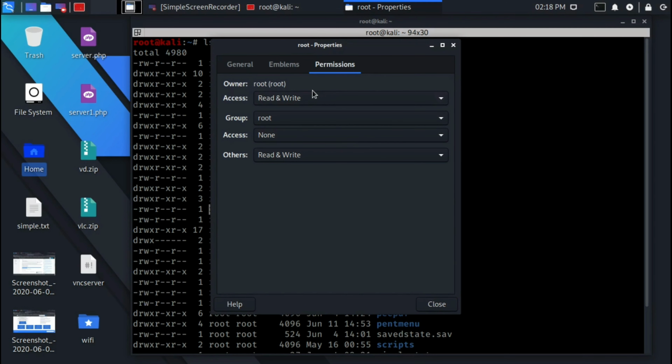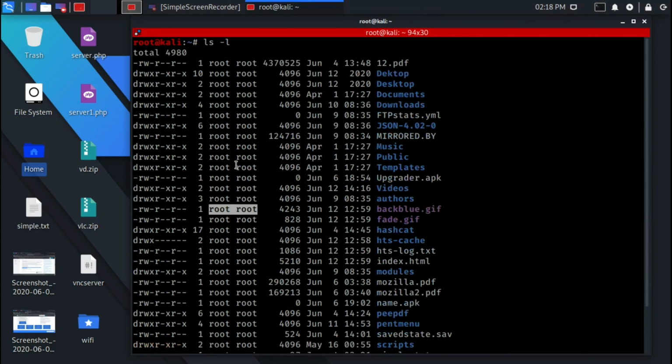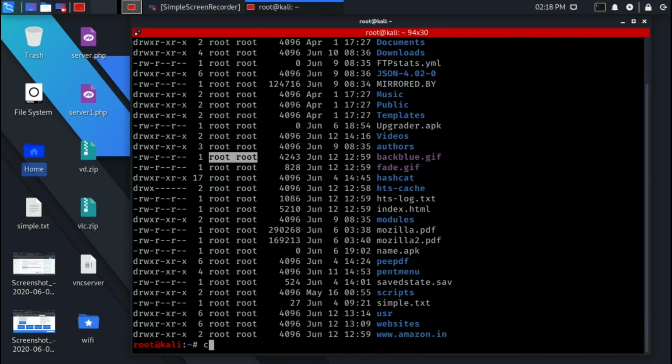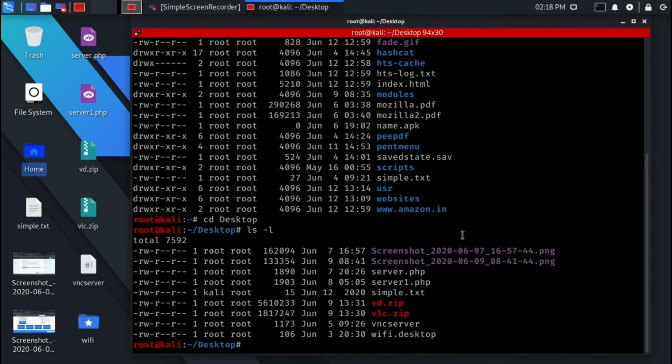If we enter ls -l, here we can see all the files in this directory, and the default owner for this is root. So suppose we want to change the ownership of this simple file. All we have to do is to type the command chown and then the name of the new owner.